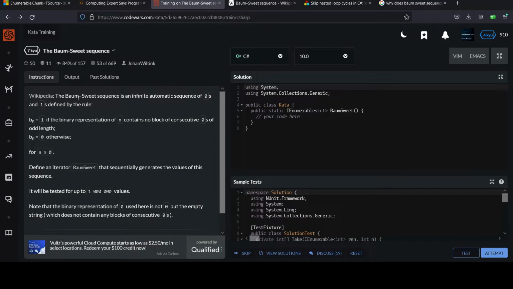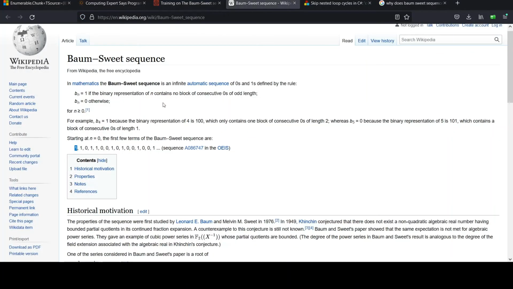When we go look at the wiki page, this will be made a little bit more clear, for n greater than or equal to 0. Let's go ahead and check that link out. In math, the Baum-Sweet sequence is an infinite automatic sequence of zeros and ones defined by the rule. They must have printed this right from the wiki here. We saw that, but more helpful will be if we look at the sequence itself.